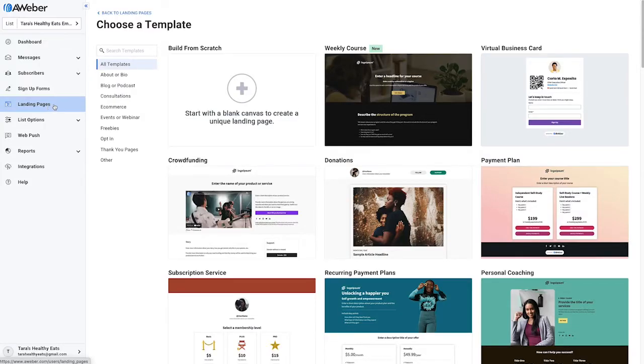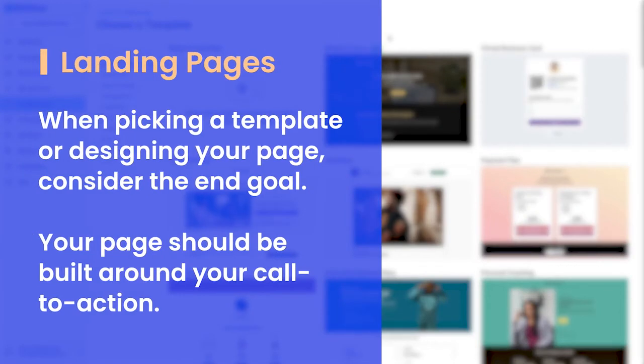When building your landing page in Aweber, you can choose from different categories of templates. One thing to consider when designing your page or picking a template is have your end goal in mind. Your page should basically be built around your call to action.